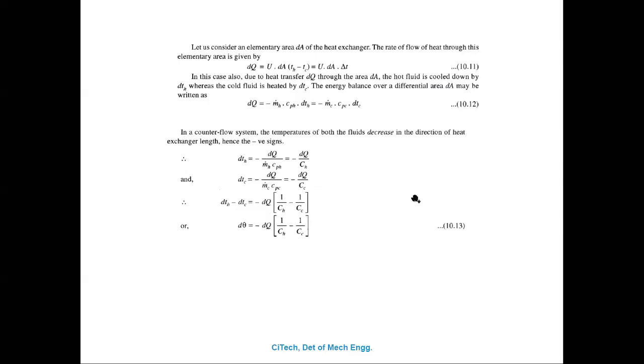That is also equal to minus m dot C into CPC into dTC. So dQ can be calculated from the hot fluid and from the cold fluid.